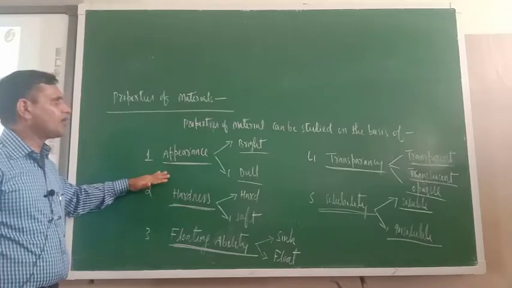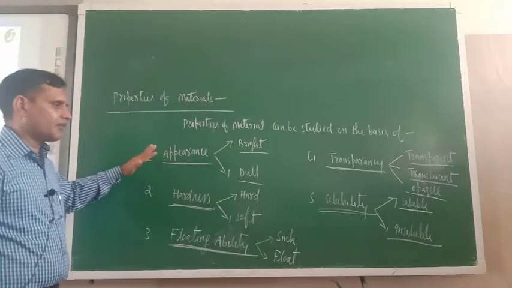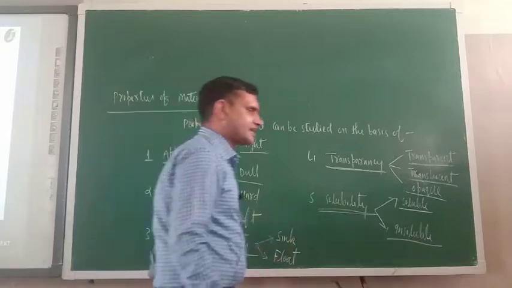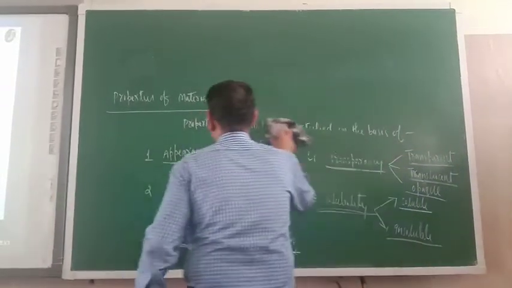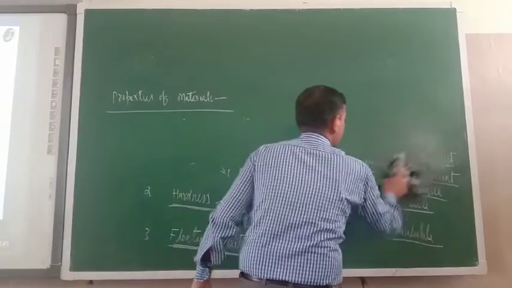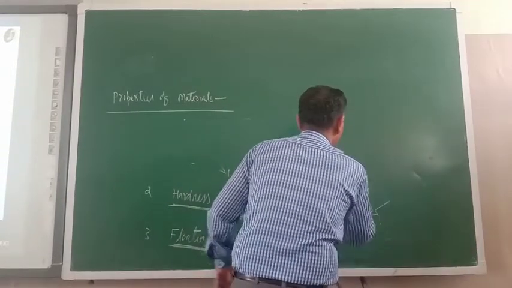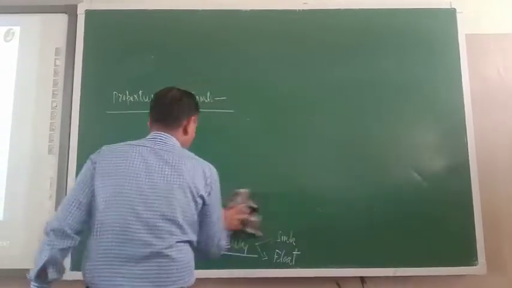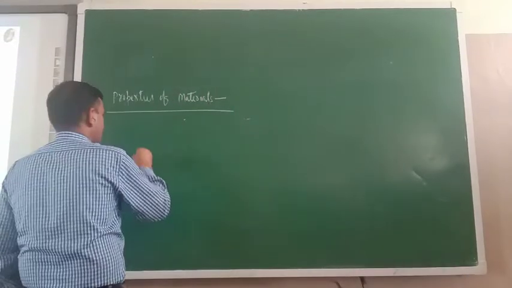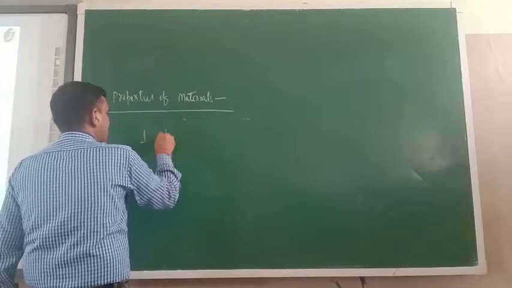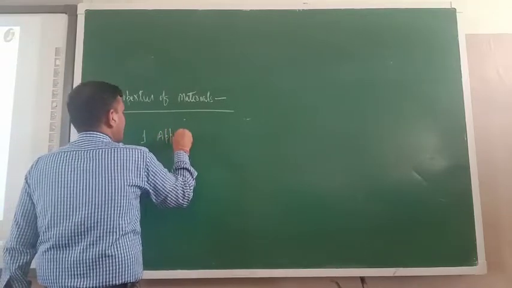Now one by one I will take them. The first one is appearance. So what is appearance? I will teach you. Appearance is the first word. How the material or object looks like. So write down here: the first one is appearance.